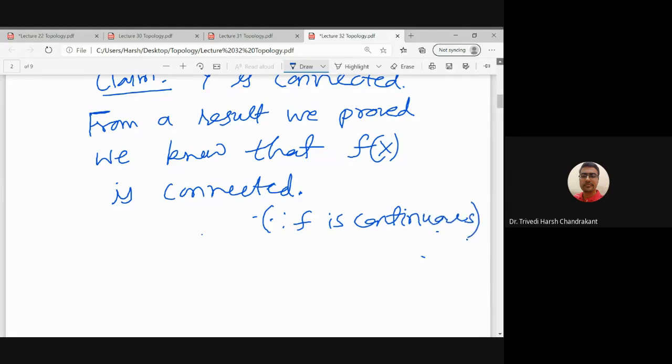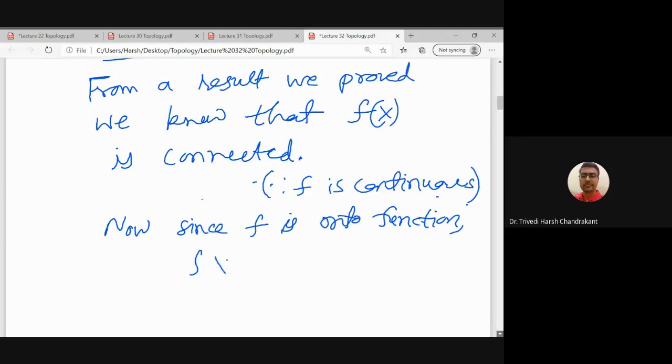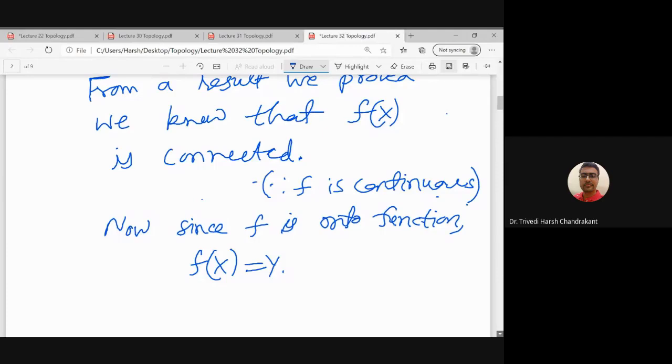And now, since f is an onto function, every homeomorphism being a bijective function, we know that f(X) is exactly Y, the codomain. So the range equals Y and the range is connected, therefore Y is connected.